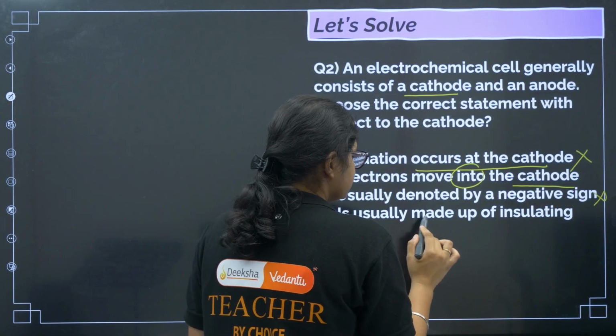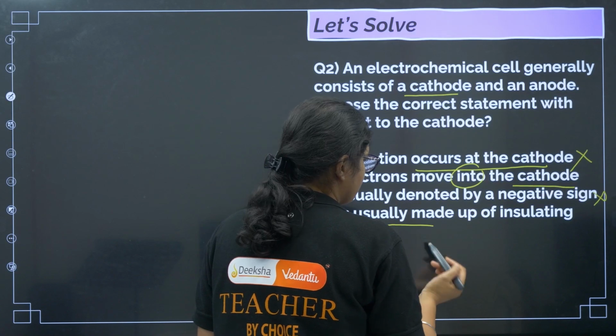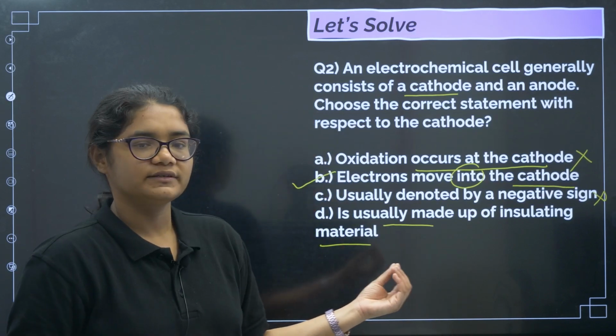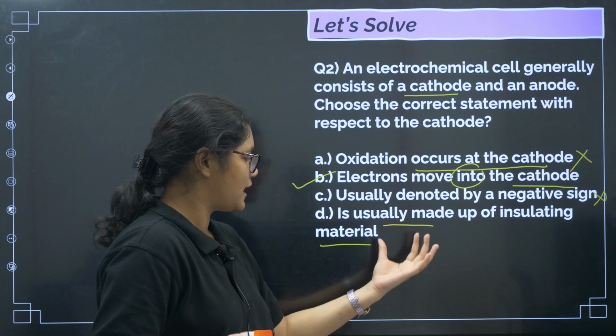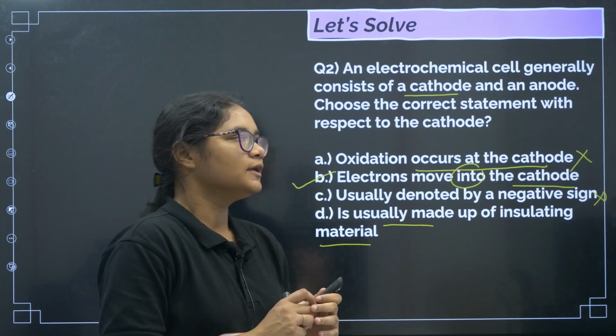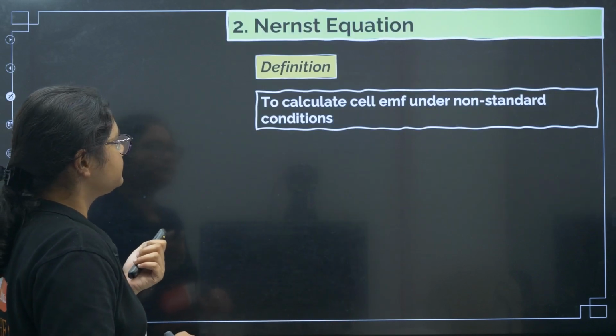Next, is usually made up of an insulating material. It is also not correct. Just now we saw copper was the electrode, which is not an insulating material, so that has no relation here. Okay, so now let's go to the next one.